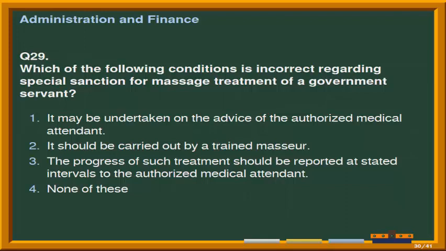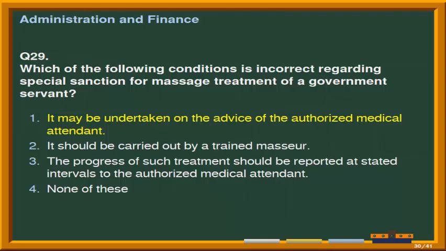Next question is, which of the following conditions is incorrect regarding special sanction for massage treatment of a government servant? Options are number 1, it may be undertaken on the advice of the authorized medical attendant. Second option is, it should be carried out by a trained masseur. Third option is, the progress of such treatment should be reported at stated intervals to the authorized medical attendant. And the last option is none of these. And the correct answer is option 1st, that is, it may be undertaken on the advice of the authorized medical attendant.